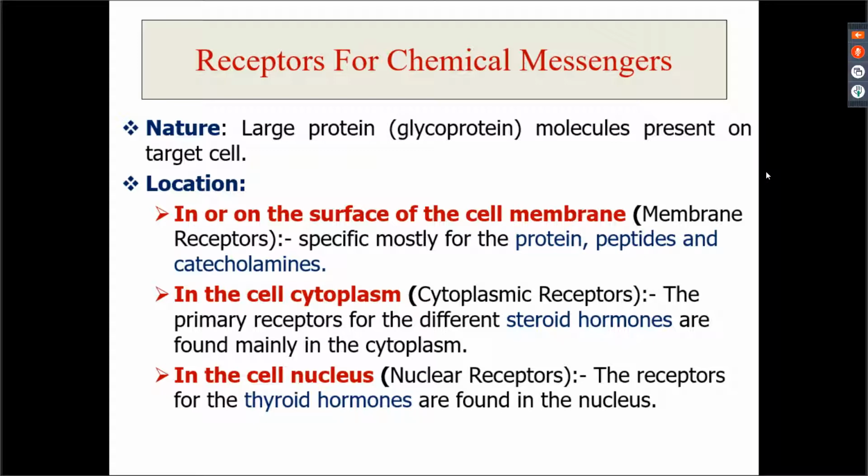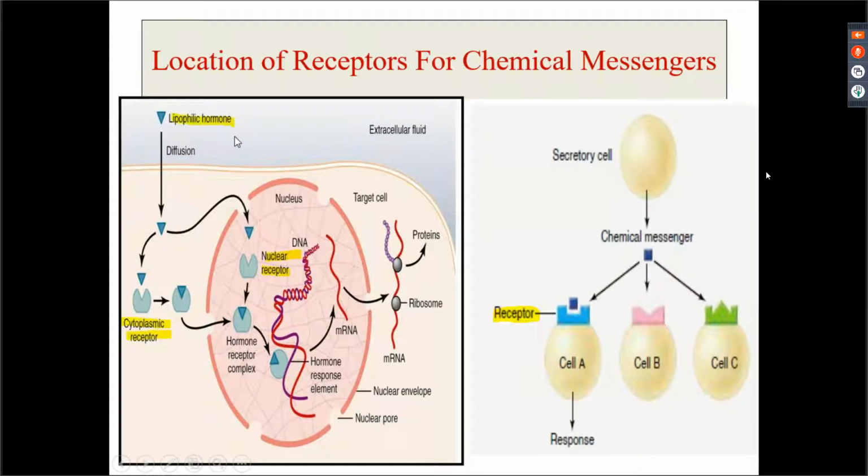So it has a receptor, and the cell on which it has a receptor is called the target cell, okay? So whichever cell has a receptor for the chemical messenger, you call it the target cell. And what are these receptors? These are large protein molecules which are present on the target cell. The location depends upon the nature of the chemical messenger, right? So here you can see the receptors for lipophilic hormones, or you can say lipid soluble chemical messengers. It can diffuse through the plasma membrane and can have a receptor depending on the chemical messenger.